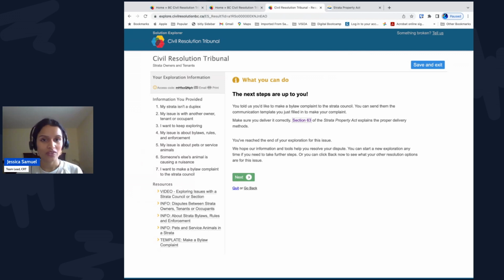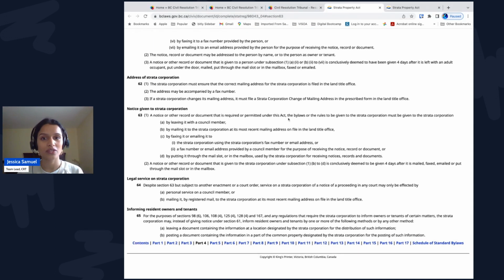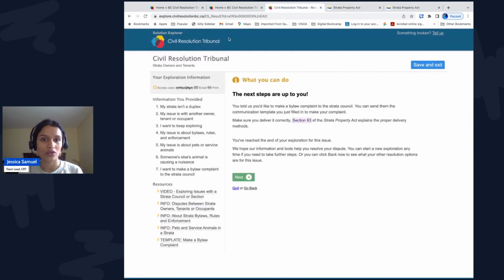So now that your letter is ready, make sure you deliver it correctly. Here, you're given a link to read Section 63 of the Strata Property Act, which lists the proper delivery methods to give the letter to the Strata Corporation. Now look on the left-hand side. This is a summary of the answers you chose in your exploration. It also lists the resources, the info sheets that you came across.